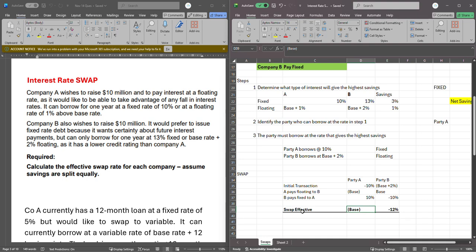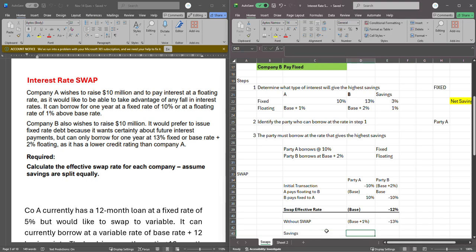Is this good? Let's find out. If they had not done the swap, what would have been their situation? So without swap, what would that have been? Without swap, A wants to pay floating, and the floating they would have been getting is base plus 1. So it would have been paying at base plus 1%. And B wants fixed, it would have been paying at 13%. You can see, the savings actually show up easily.